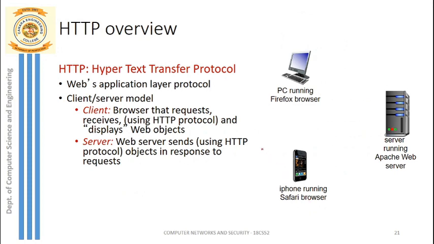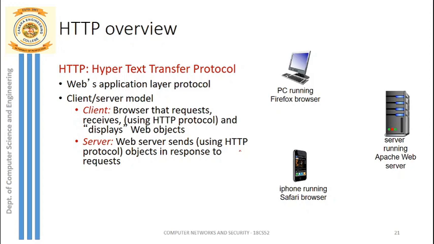The web operates on the HTTP protocol, the main protocol we use for web applications. HTTP is a web application layer protocol, Hypertext Transfer Protocol. In short, we call it HTTP. This works on the client-server model.